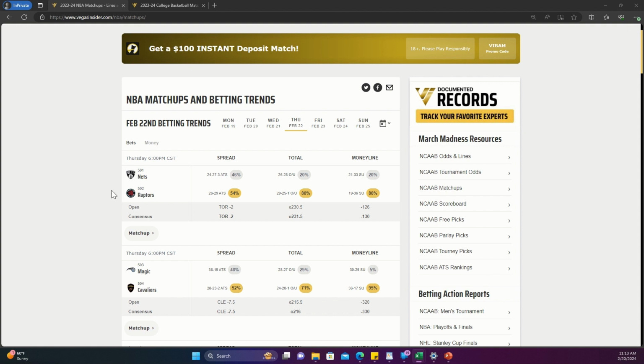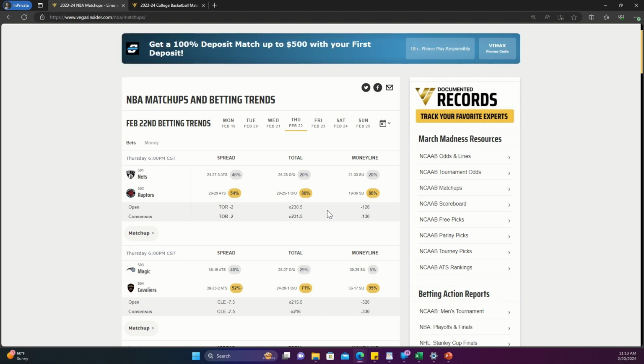So this first game, for example, where we have the Nets versus the Raptors, you can see here these betting percentages, and these are just clicks, right? These are public bettors, and these are the amount of clicks going towards each outcome. So in this game, for example, 80% of the public clicked on the under, and then 20% clicked on the over. Now, reverse line movement happens when there's a difference of opinion between public bettors and then sharp bettors.